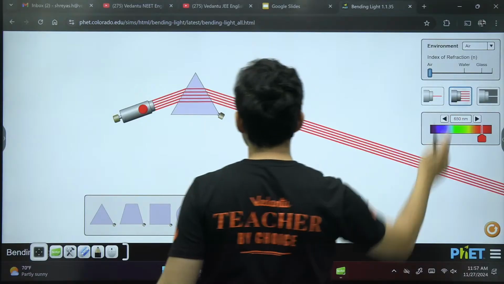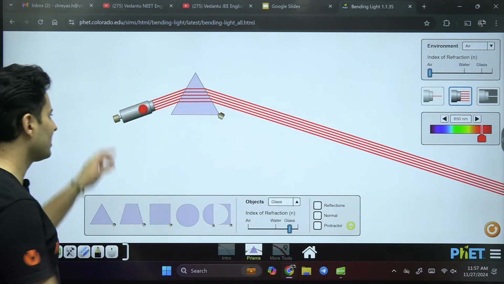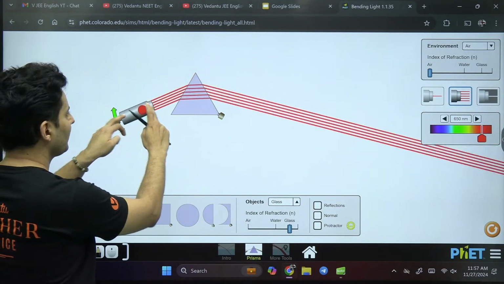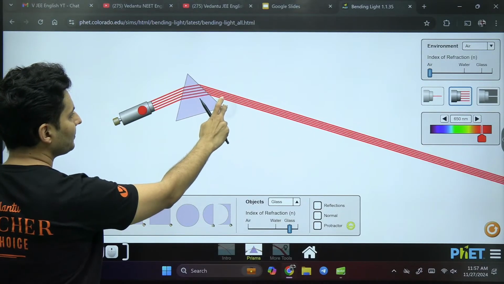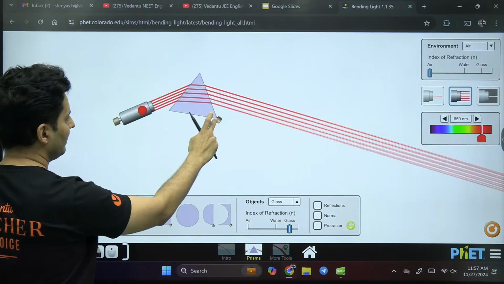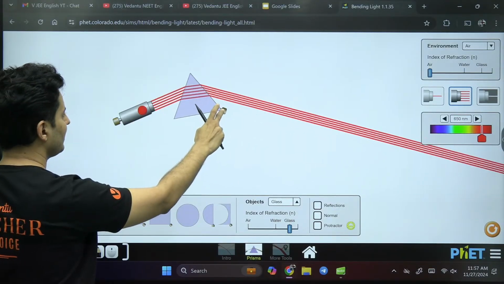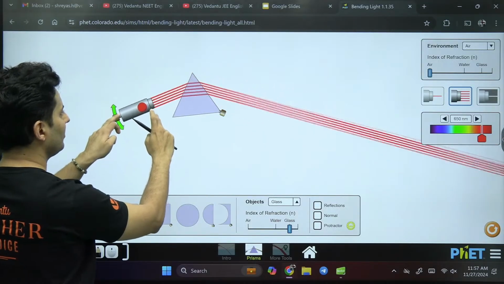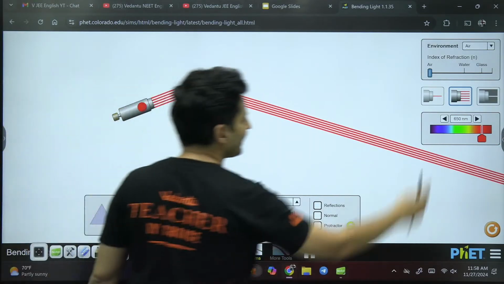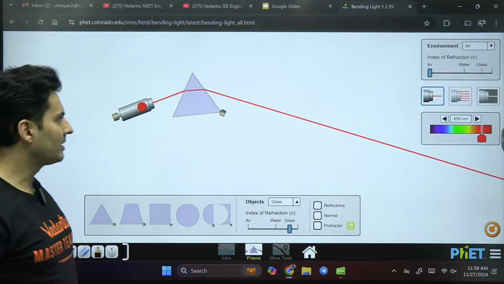We can also have a beam of light to get a clearer picture. If I change this, you can see how the light rays bend when different angles of incidence are there. Correct? So that's what basically a prism is.